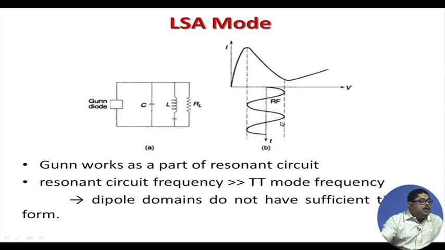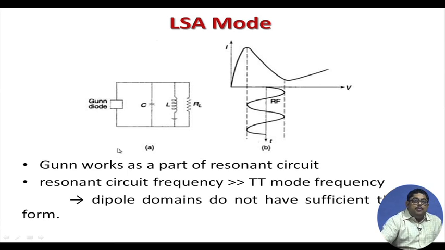So, here what happens, this resonance circuit's frequency is much higher, meaning the time is much shorter. So, only part of that domain transit time, by that one signal is coming.